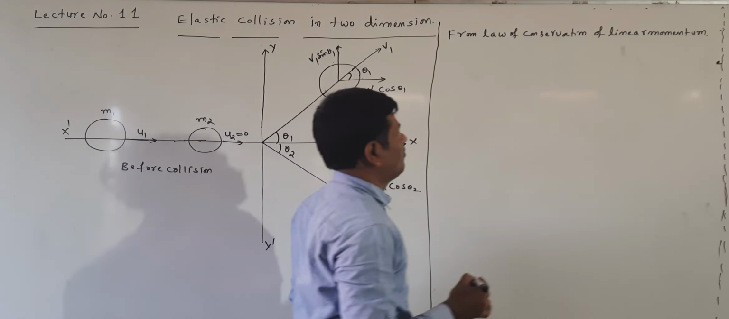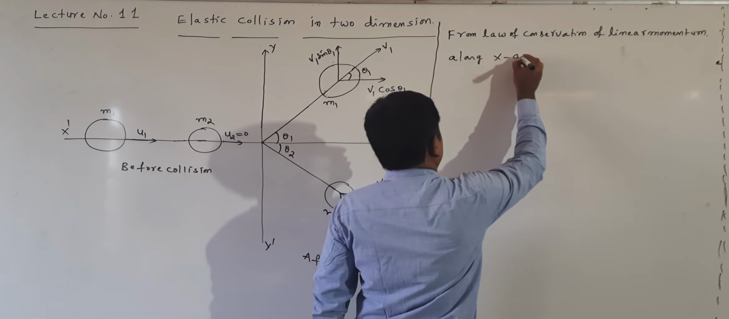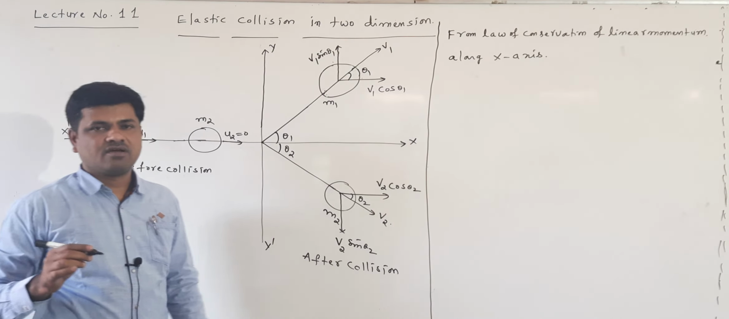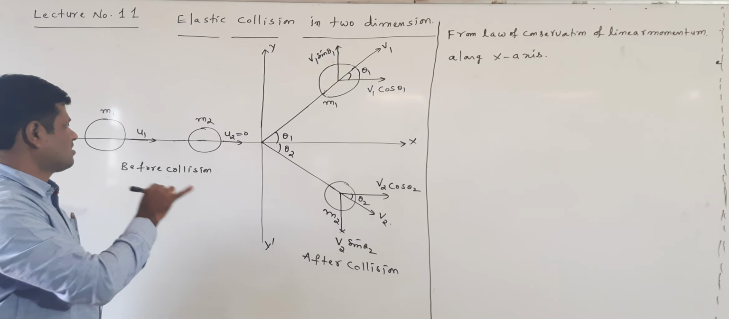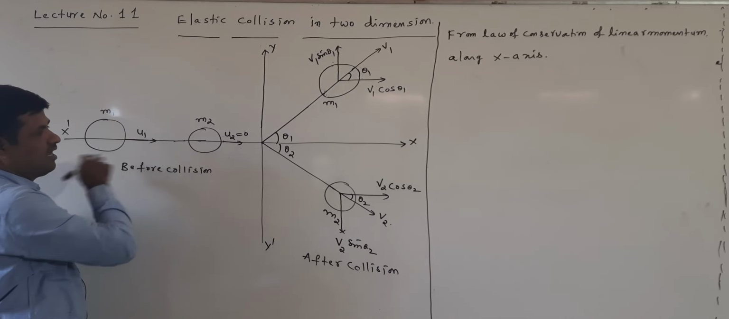Law of conservation of linear momentum along the x-axis. I am applying the law of conservation of linear momentum along the x-axis. How to write the law of conservation of linear momentum along the x-axis? First of all, I am writing along the x-axis.